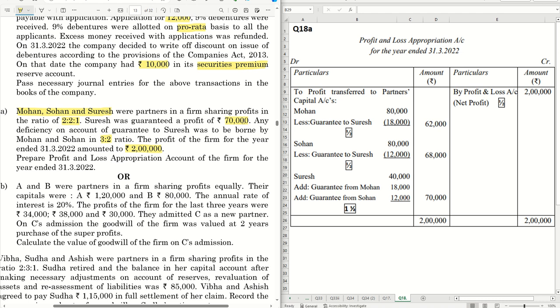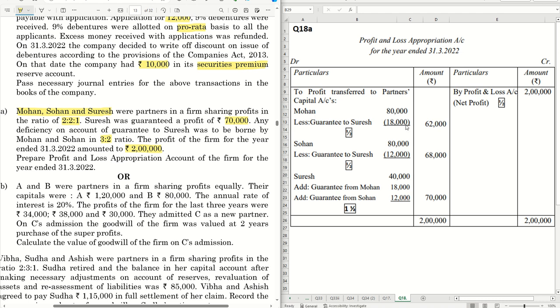So there is a shortfall of 30,000 that needs to be borne by Mohan and Sohan in the ratio 3:2. So 30,000, if you do it in the ratio 3:2, you get 18,000 and 12,000. So Mohan will be bearing 18,000 and Sohan 12,000. So if you see here, less guarantee to Suresh for the deficiency to be borne by Mohan 18,000.